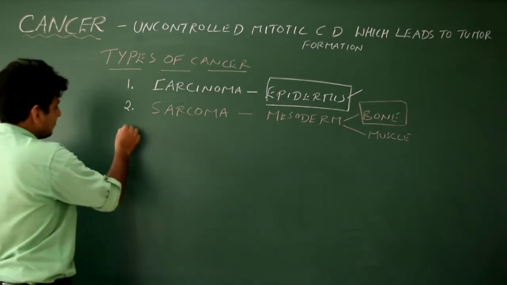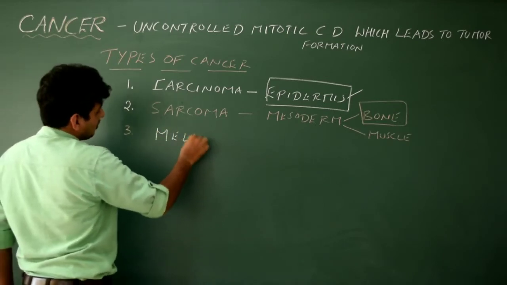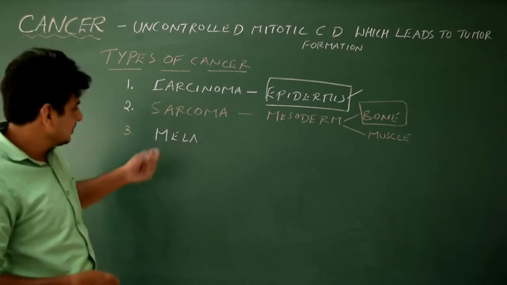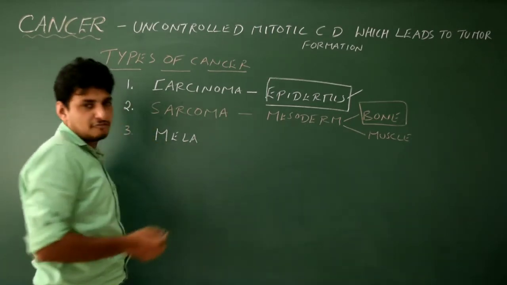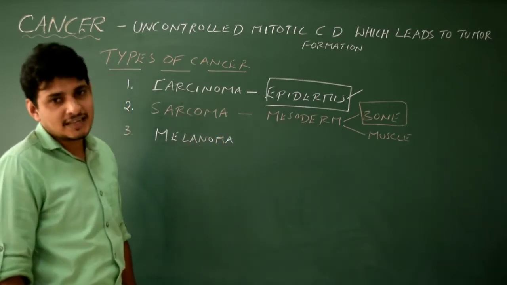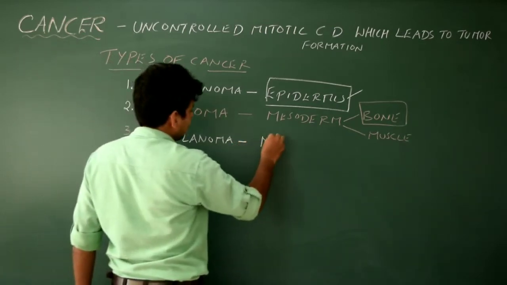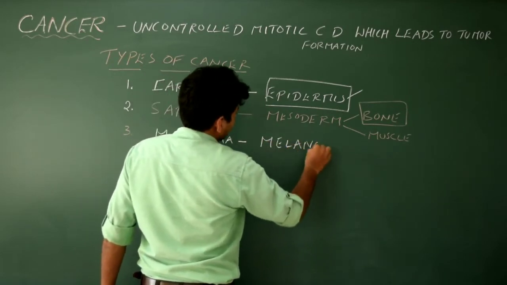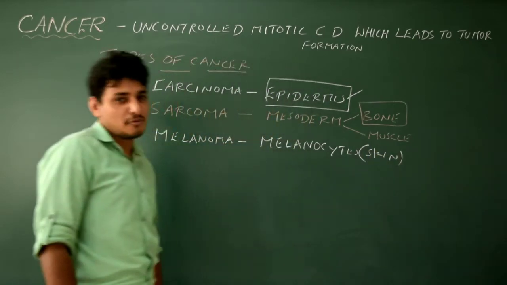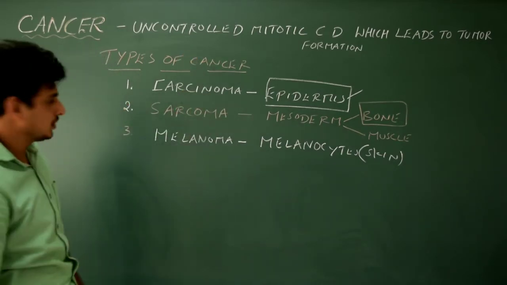So again we see the third type, that is melanoma. Melanoma is very common. Out of 5 different types, this is actually very common. Nowadays in India, majority of the people are actually suffering from melanoma. If it is diagnosed in the early first and second stage, then it is highly treatable, it's curable. Melanoma is the cancer of skin melanocytes, the cells which make up the skin in our body. Got it? What is the reason behind all these types of cancer? Mutation. That's it.